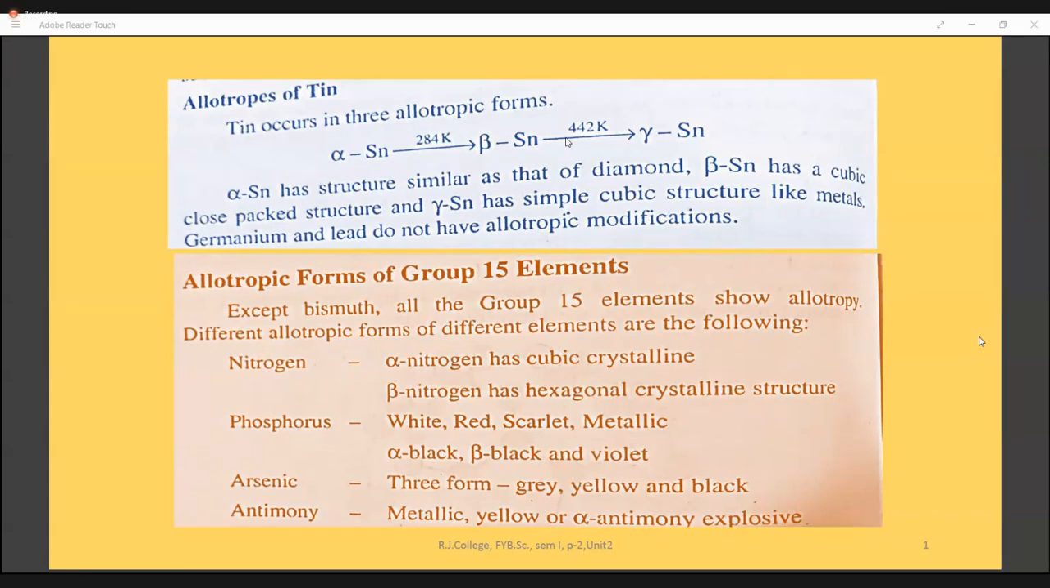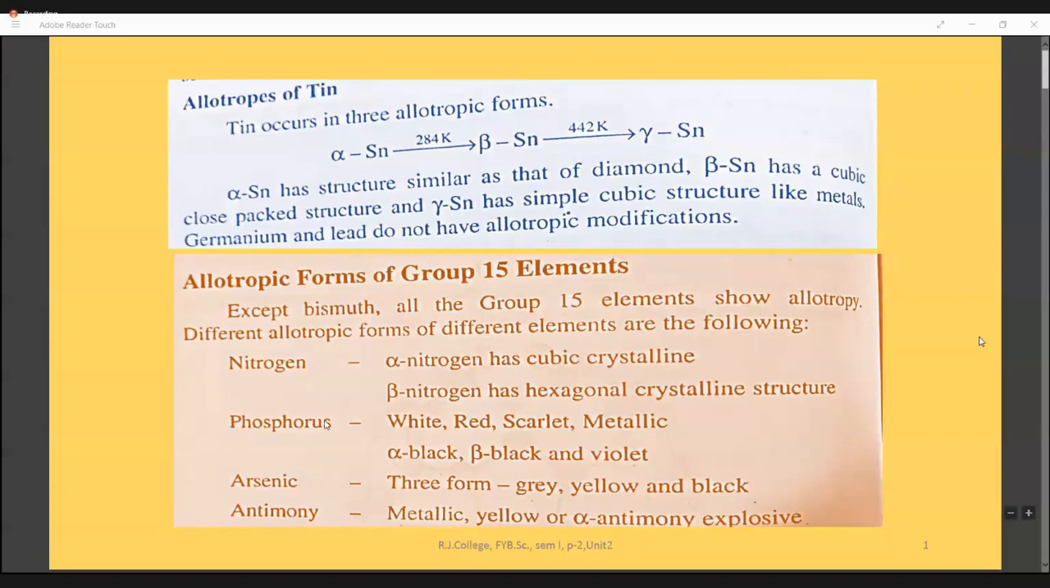Okay. Now, similarly, coming to the 15th group, the next group. Here you have to concentrate on these elements: nitrogen, phosphorus, arsenic, antimony, and bismuth. Bismuth doesn't have allotropic forms, whereas the others can exist in different forms. Nitrogen has alpha nitrogen and beta nitrogen, which differ in their crystalline structure. So properties differ. As the crystal structure changes, properties change. The alpha form is a cubic form, whereas the beta form is a hexagonal crystalline form. So they differ in their structure.